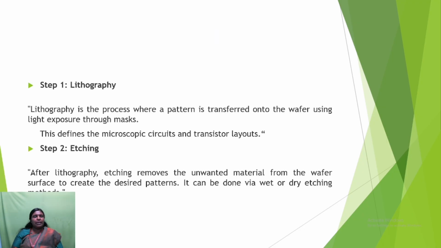The first step is lithography. Lithography is the process where a pattern is transferred onto the wafer using light exposure through masks. This defines the microscopic circuits and transistor layouts. The next step is etching. After lithography, etching removes the unwanted material from the wafer surface to create the desired patterns. It can be done via wet or dry etching. There are two different etching methods: wet etching and dry etching.